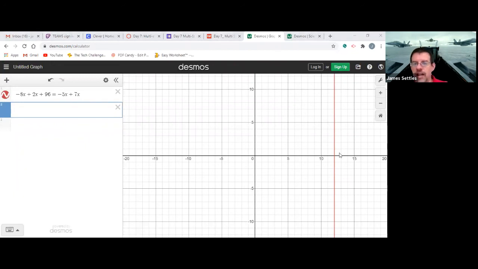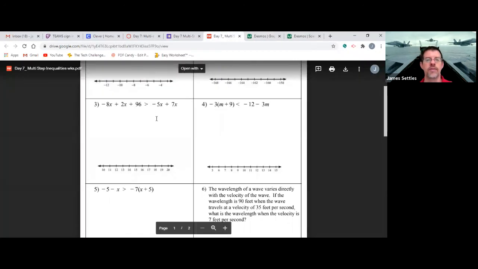So right there, if you just go and touch it where it touches the x-axis, it'll pop up and it'll say 12, 0. So 12 is our answer right there. Just wherever it touches the x-axis, that's your answer. And like I said, all you got to do with your mouse is go right there and just touch it. Just click on it, and it'll pop up that answer right there. So the answer would be 12.